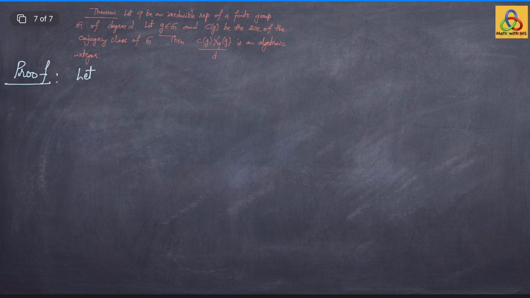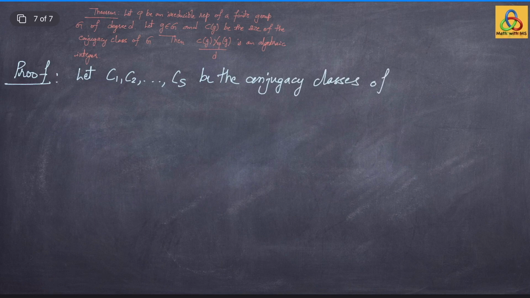Let us prove it. So, let C1, C2, and so on, Cs be the conjugacy classes of the group G. Let mod Ci denote the size of the conjugacy class Ci.